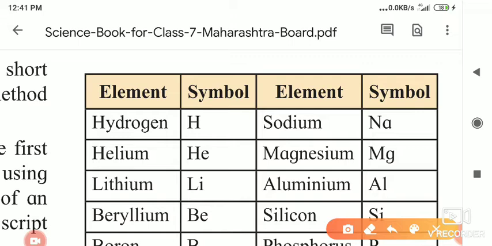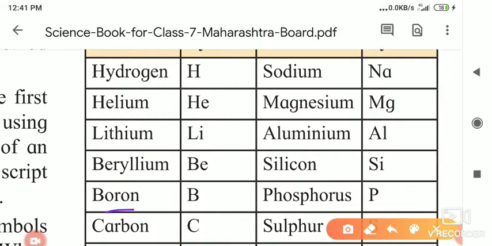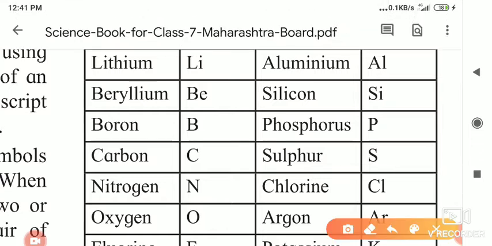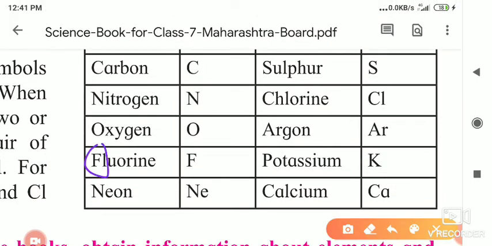So for that, the first letter we give to hydrogen, and the first and second letters we give to helium. Same with lithium, Li, the first and second letters. B for boron, the first letter. But for beryllium we took the first and second letters. Then carbon, we gave C. Nitrogen, N, first letter. Oxygen, first letter as the symbol. Fluorine's first letter we also use as the symbol.